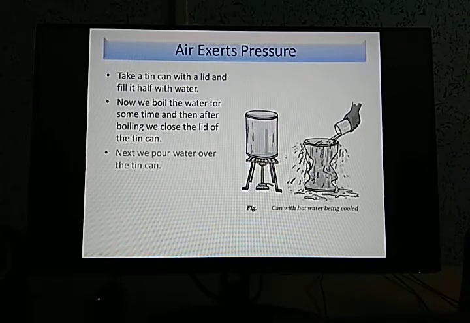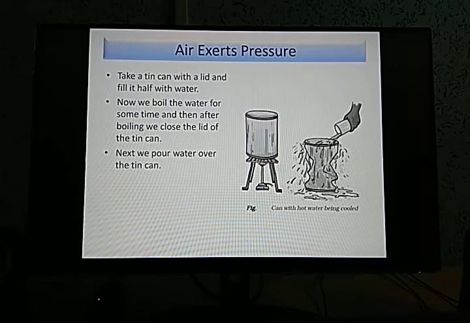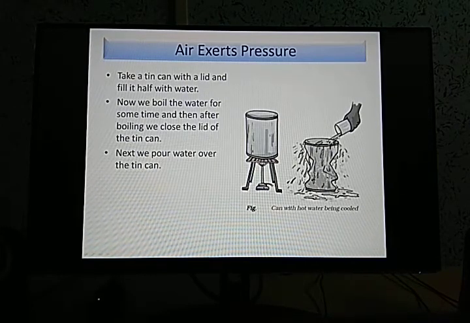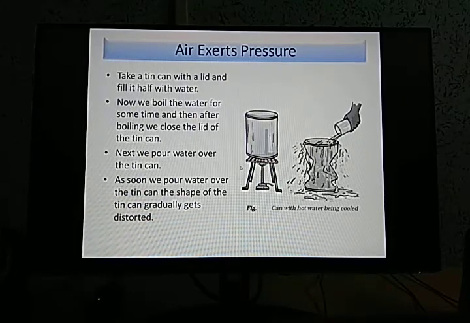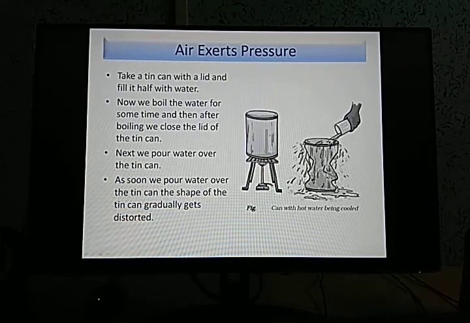Next, what we have to do, we have to pour water over the tin can. Now, as usual, normal water, we have to pour over it in this way. Then what we'll see is that as soon as we pour water over the tin can, its shape, which was cylindrical before, will now gradually get distorted, like this. As the shape changes, this is called distorted shape.